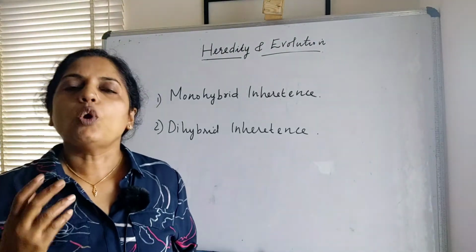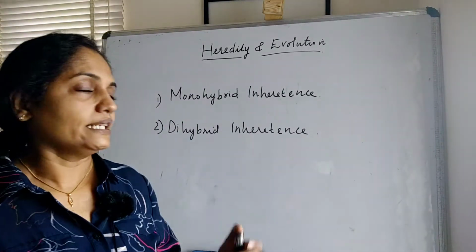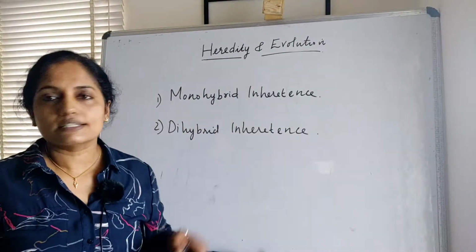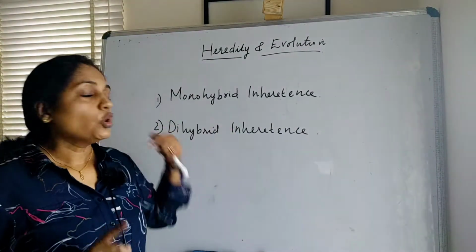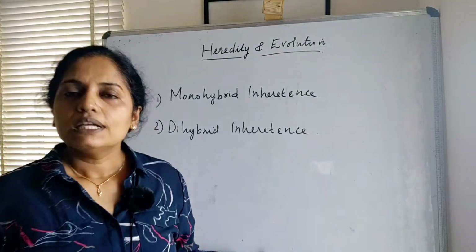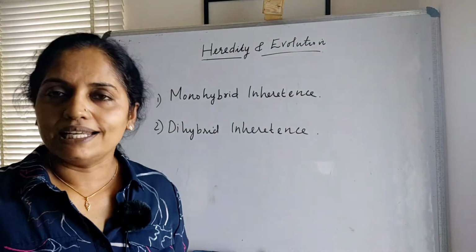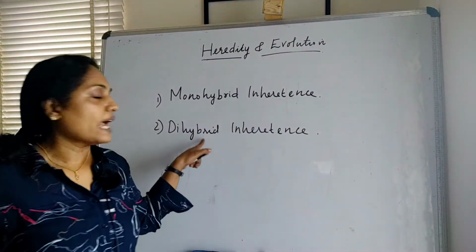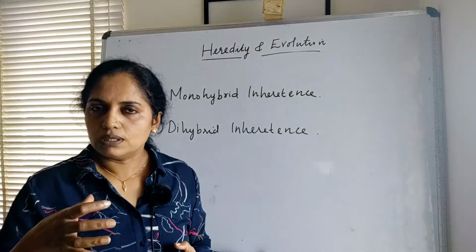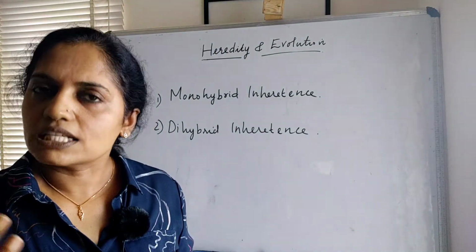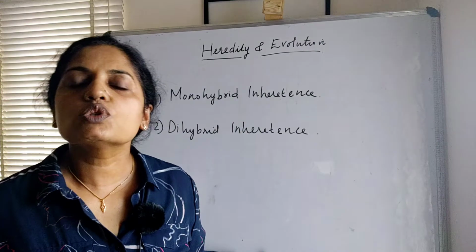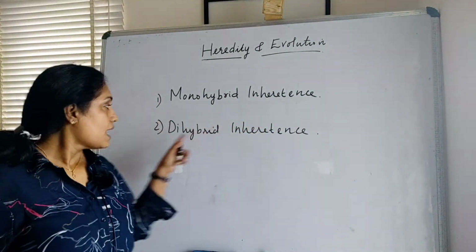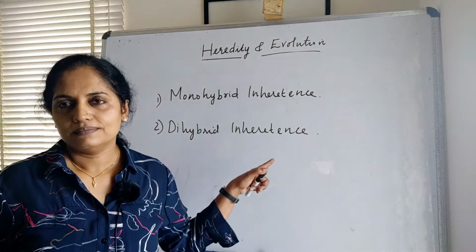In his studies, he observed two types of inheritance, which are monohybrid inheritance and dihybrid inheritance. Mono means one. In monohybrid inheritance, he observed the transfer of one trait from the parent to the next generation. In the case of dihybrid inheritance, he observed the transfer of two traits from parents to offspring. So that is the difference between monohybrid inheritance and dihybrid inheritance.